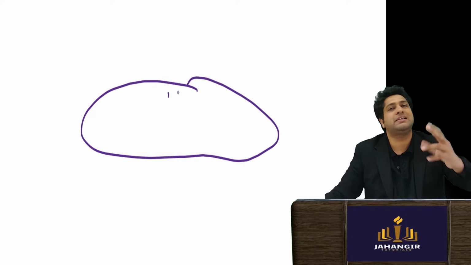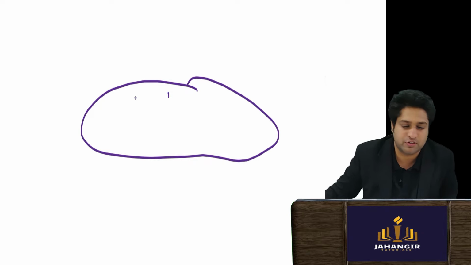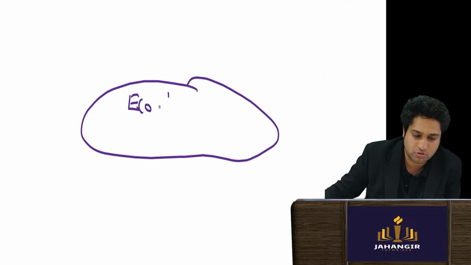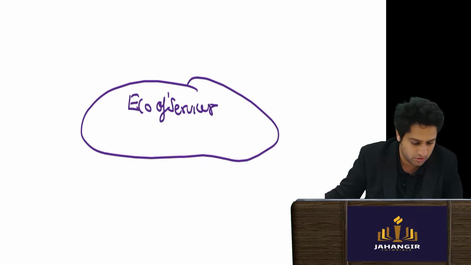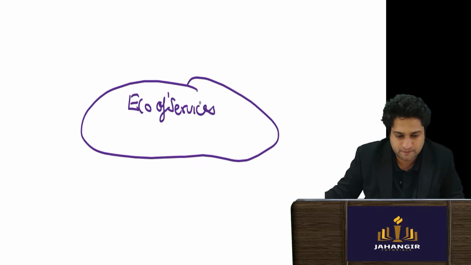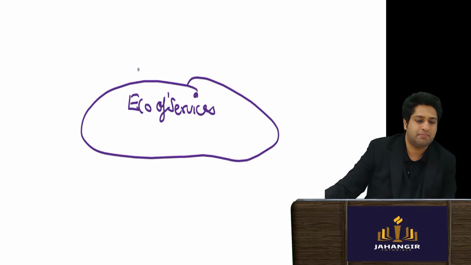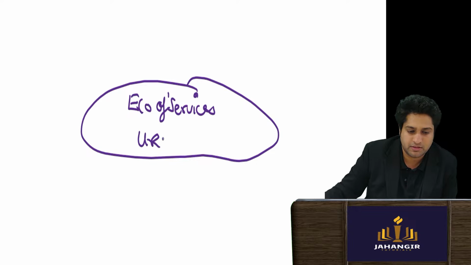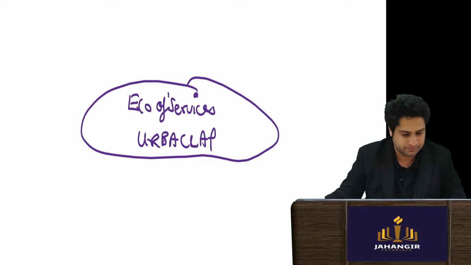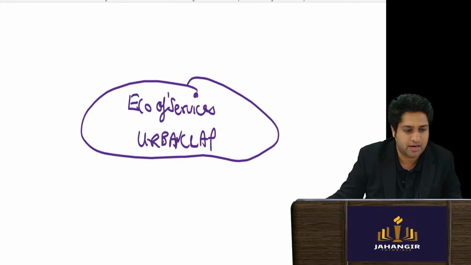Give me an example of an e-commerce operator of services. Okay, I'll give you an example: Urban Clap. I believe you must be knowing it. Urban Company, Rapido, Uber, Ola, like that.